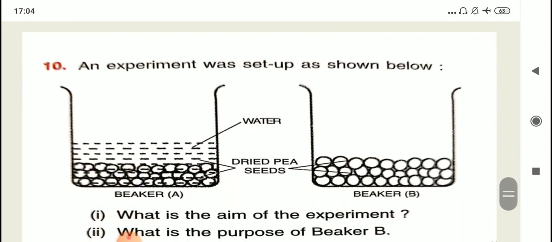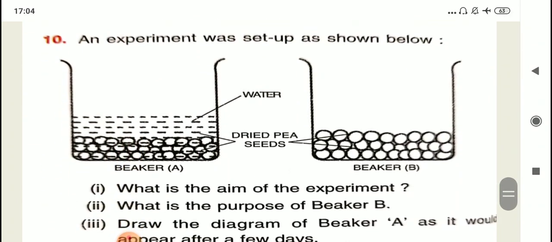Now, in your textbook, question number 10, question number 13 and 14, these 3 questions you have to do. If you see question number 10, these diagrammatic questions, children, you must do in your notebooks every time. Here they have taken 2 beakers and dried pea seeds.